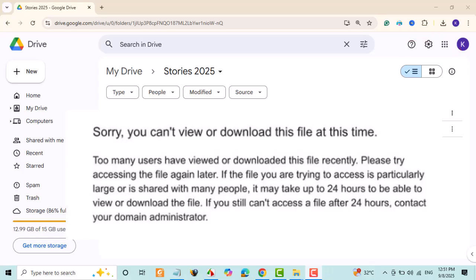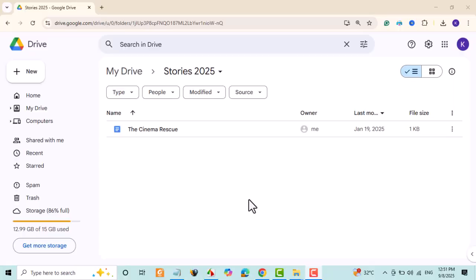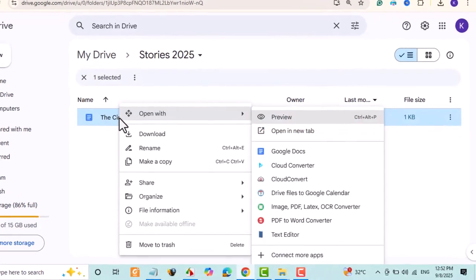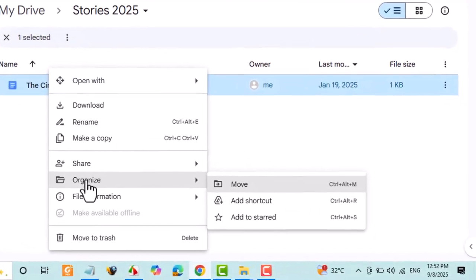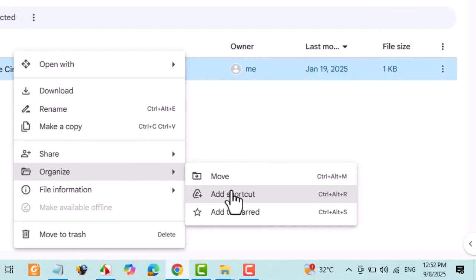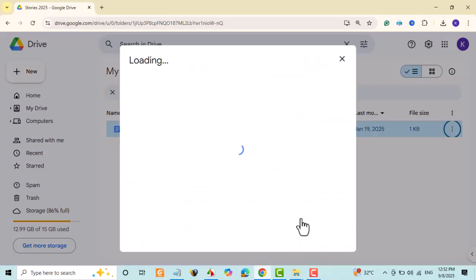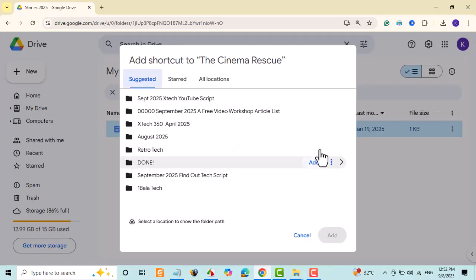Open the Google Drive link in Chrome with your Google account signed in. This ensures proper access rights during download. Add the file to your own Google Drive by clicking the Add Shortcut to Drive option in the File menu. This creates a shortcut in your Drive for easier access.